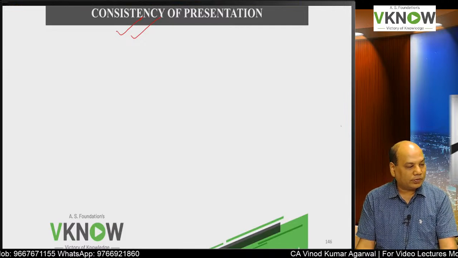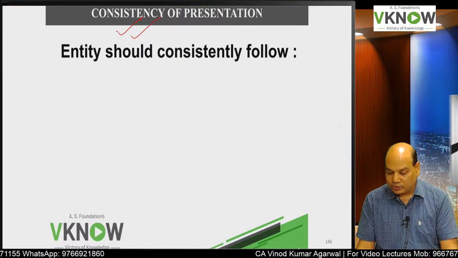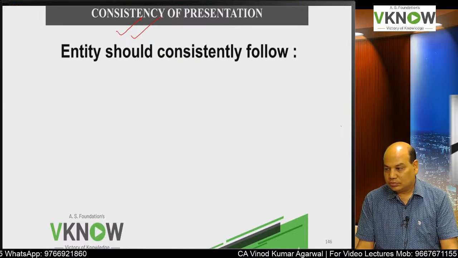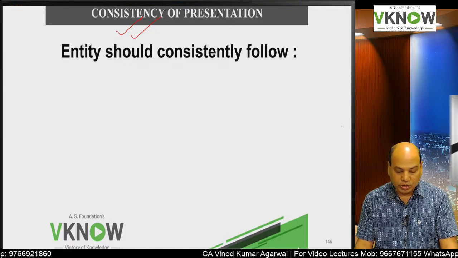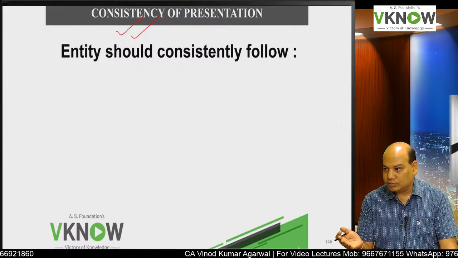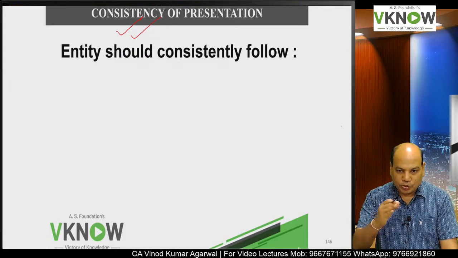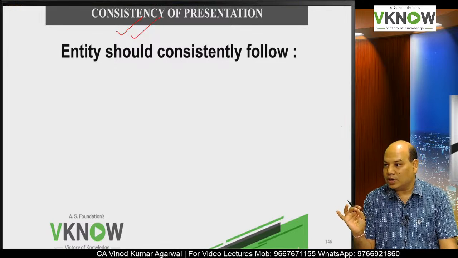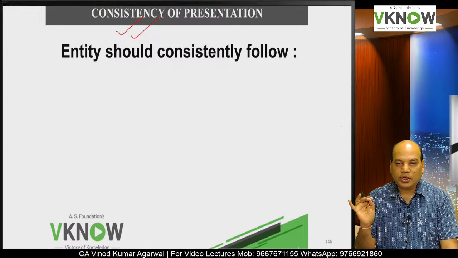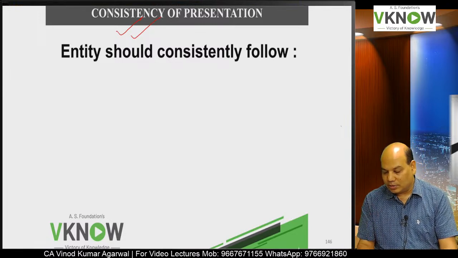What is the benefit of consistent application of accounting and presentation policy? Comparison will become easier. It will become reliable also. You can compare with other entities also. And if you keep changing the presentation year after year, then the earlier year cannot be compared with the current year. And then it will lose its relevance and reliability, which are very important attributes of financial statements.